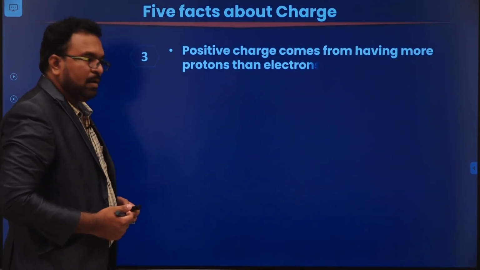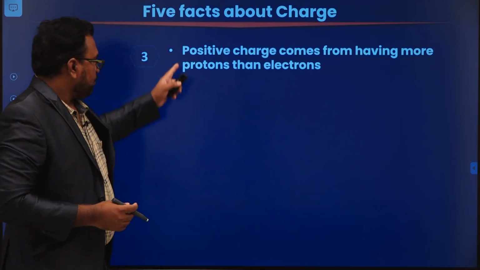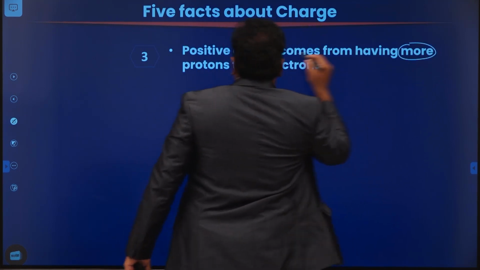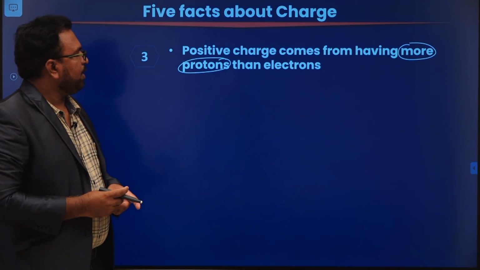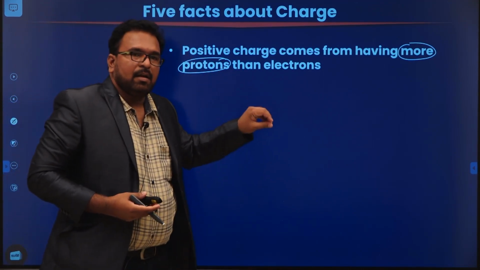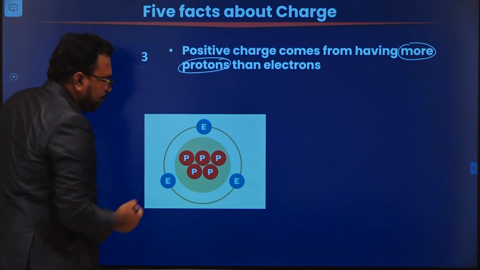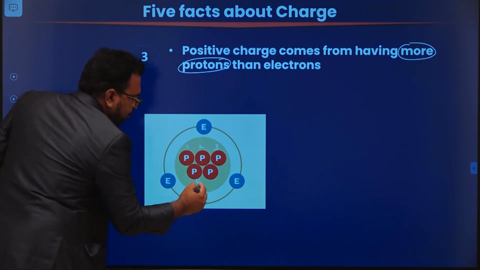Next, the third one: how positive and negative charges are formed. Positive charge comes when we have more protons than electrons. Positive charge is going to be formed when there are more protons than electrons. In the nucleus, we have 1, 2, 3, 4, 5.